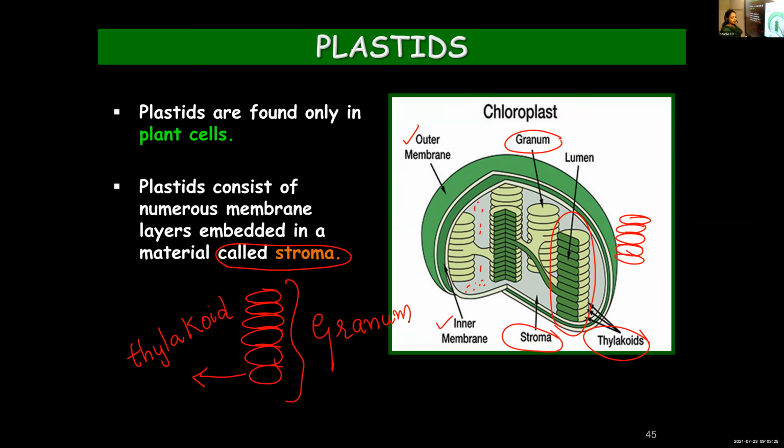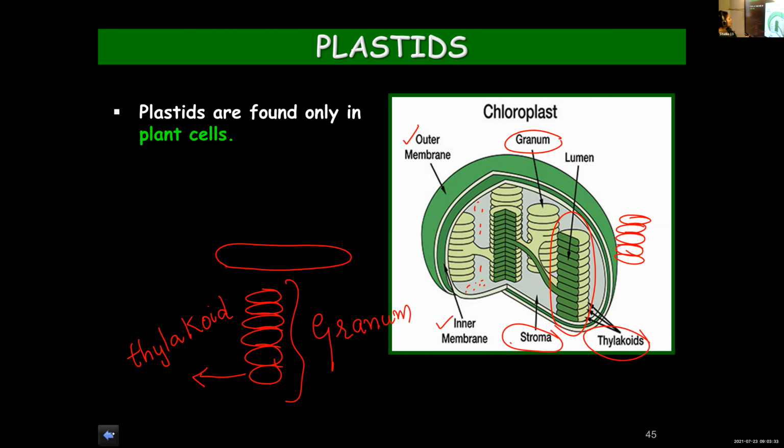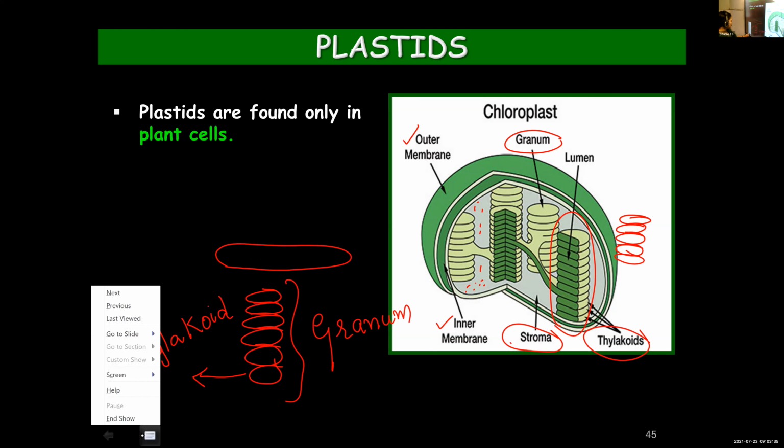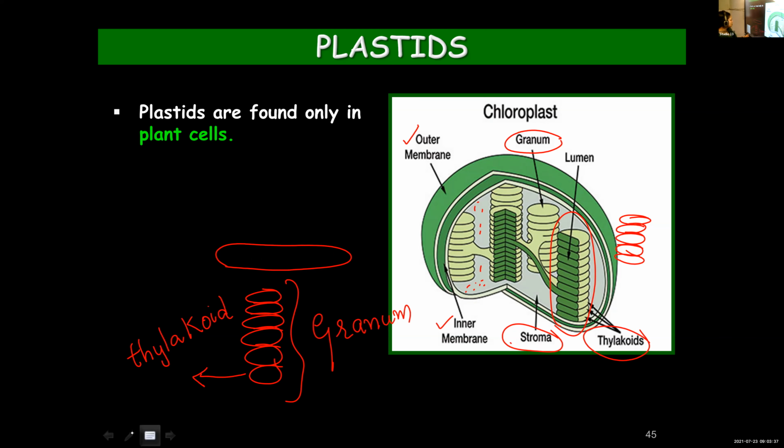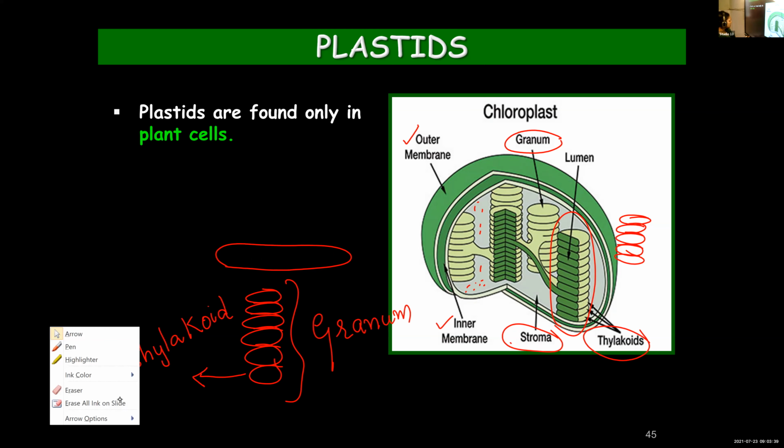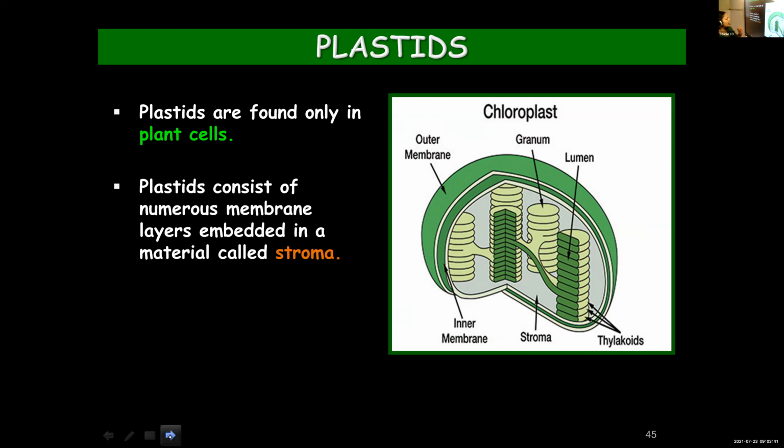And these are present within a material known as stroma. But you don't have to learn about thylakoids or granum. All that is not mentioned in your textbook. What you need to know is that it consists of several membranous layers, numerous membrane layers present in a material known as stroma.